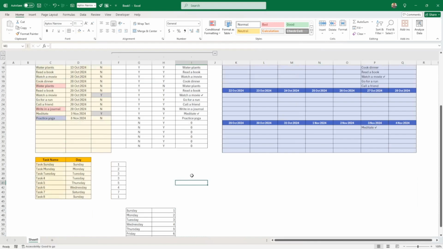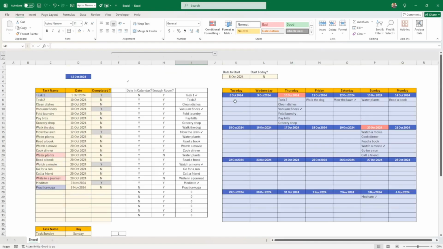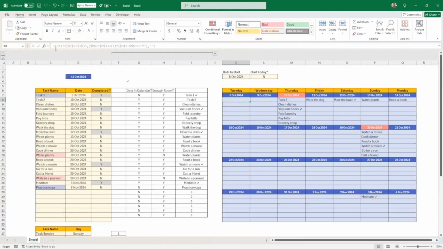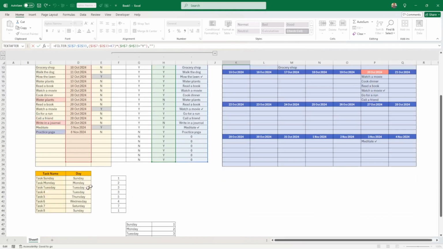So what do I need to do now? Now there's a filter here. So what we need to do is change this filter to include the tasks that come from here.